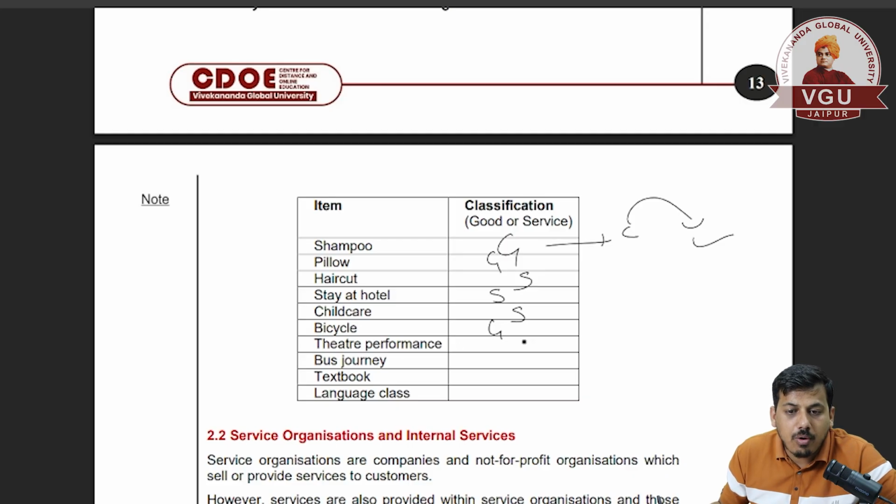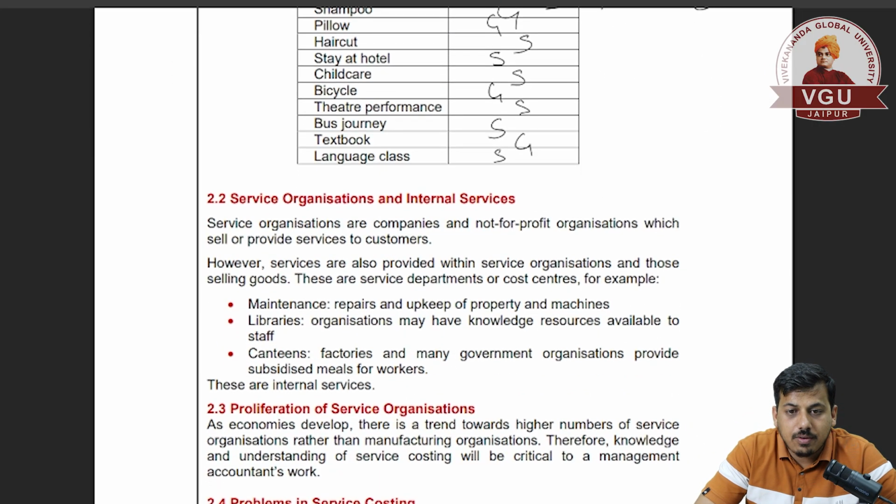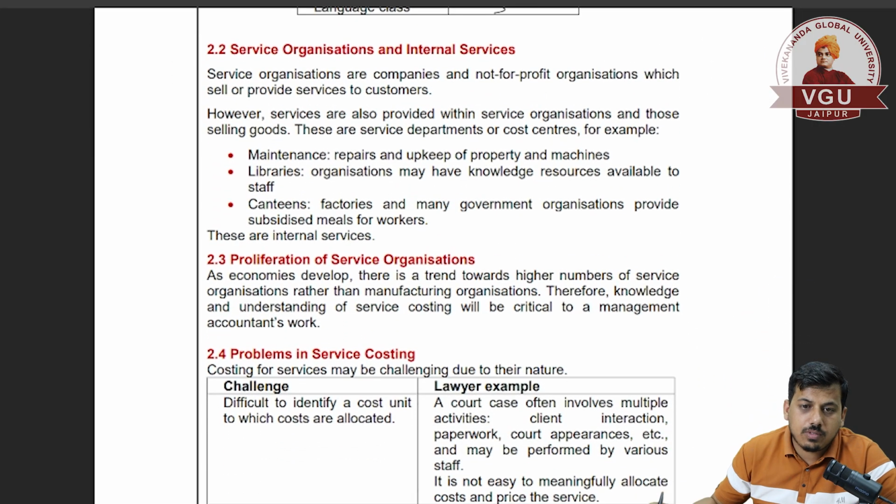Theater performance is a service. Bus journey is a service. Textbook is a good, and language class is a service. So this is how we can divide between goods and services, and it is very easy to understand for you as well.